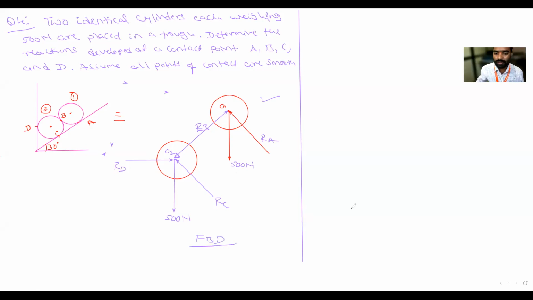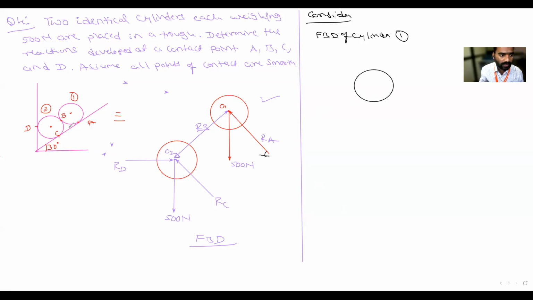Now I will take the first one, the free body diagram of cylinder 1. I will write all these things. RA makes what angle with respect to horizontal?